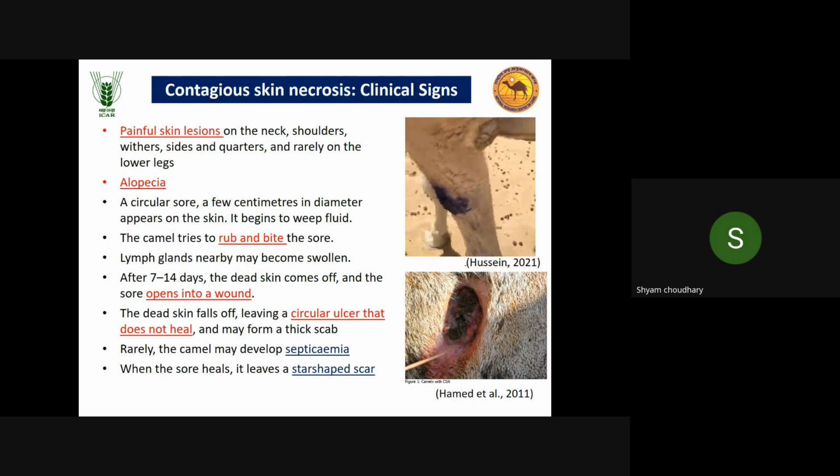Alopecia at the lesion site, and then the camel will try to rub and bite this sore, so it will cause mechanical injury, and then the wound will be open and dead skin comes off. So this is another sign of skin necrosis. A circular ulcer that does not heal, and then ultimately septicemia, which may aggravate these conditions.